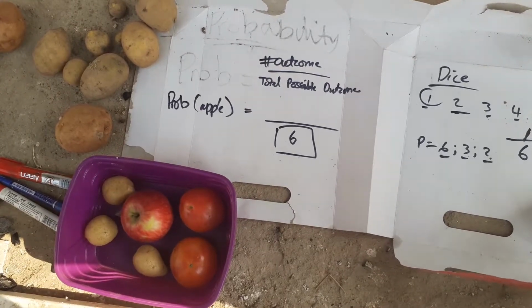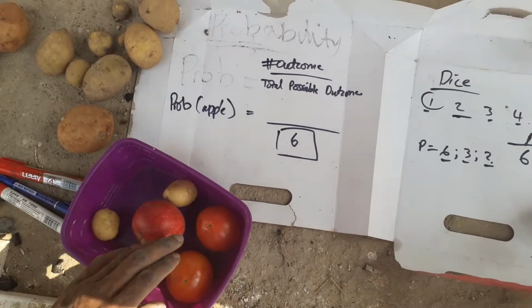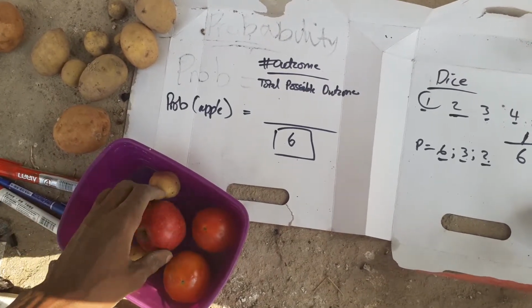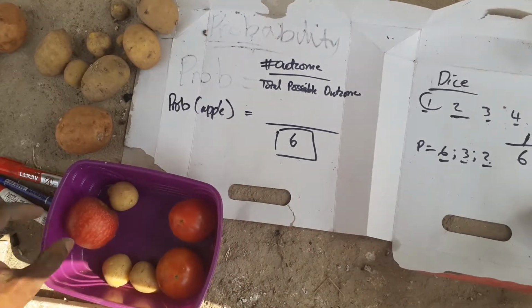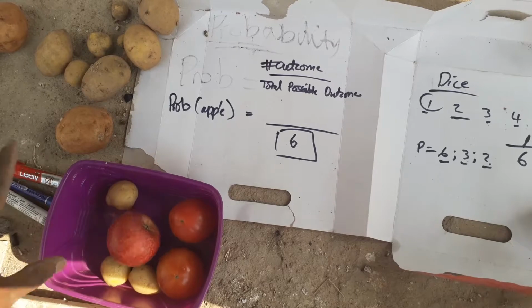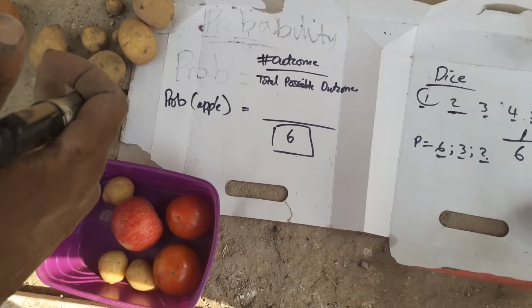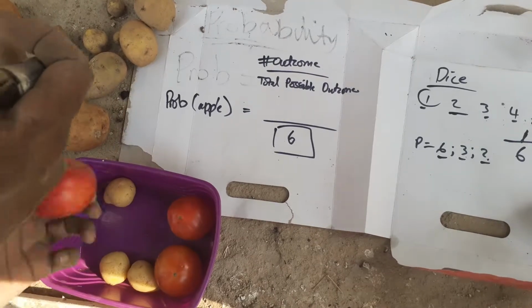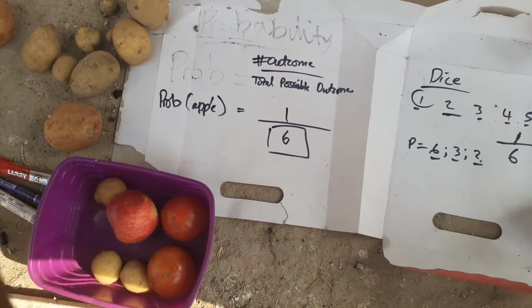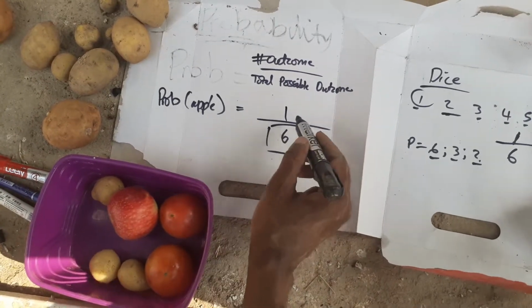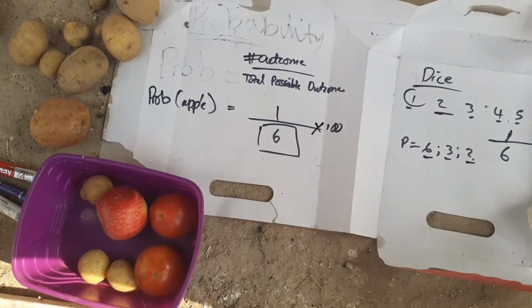And now comes the probability. What is the probability that if I pick at random, I pick an apple? We need to know how many apples there are. We have 1 apple, so we only pick 1. So the probability is 1 over 6. If you want it as a percentage, you multiply it by 100.